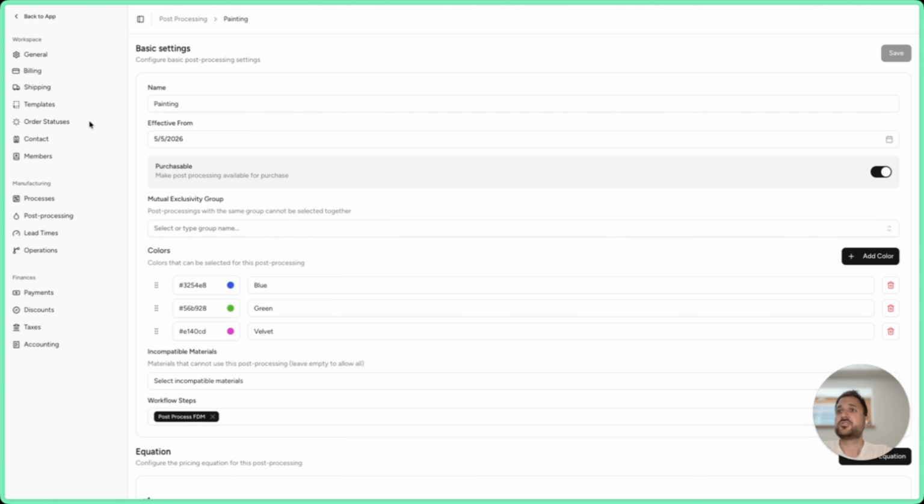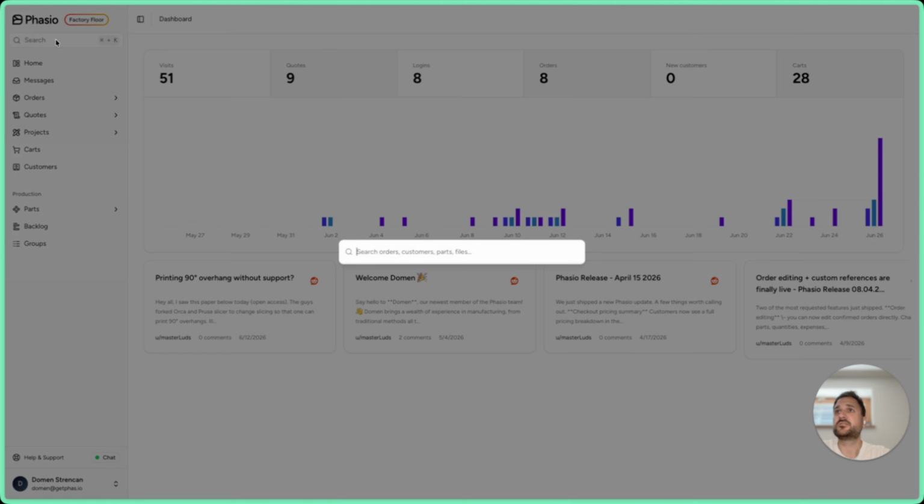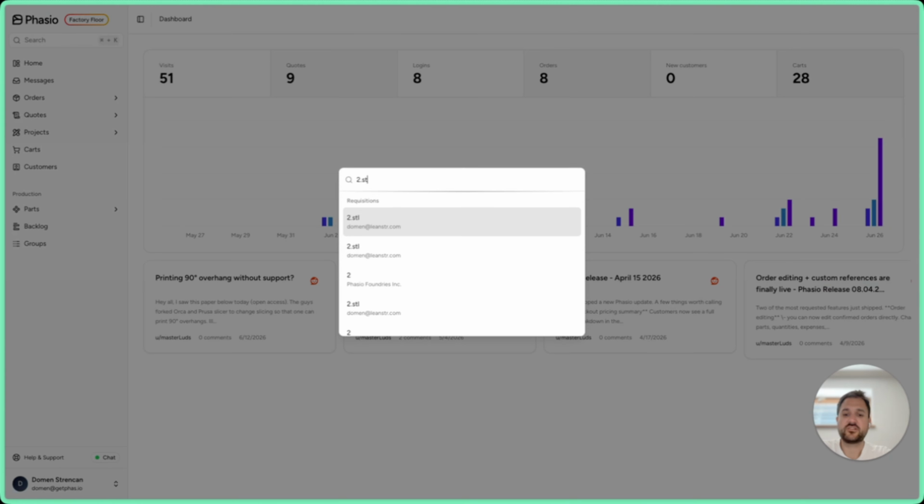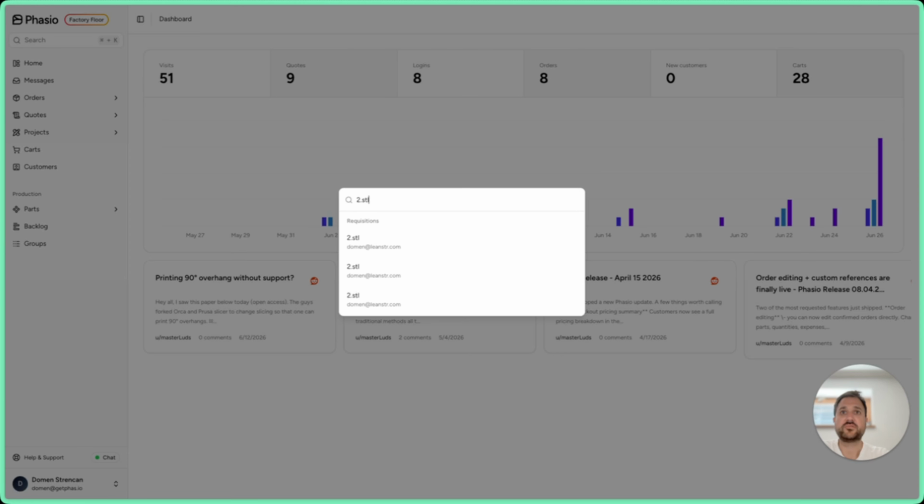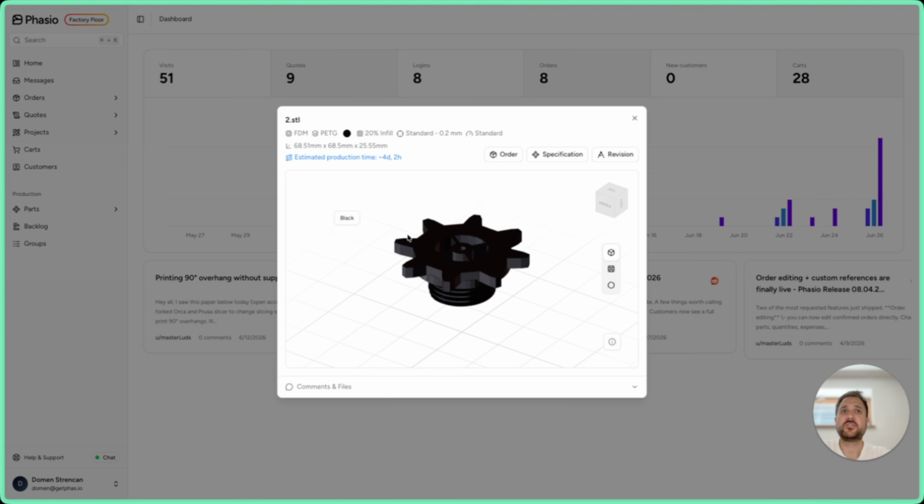Additional thing that we actually did is if you go back to the app and the search, you know that we have significantly improved our search function, right? Now you can see, let's say, the parts. If I put in STL, you have, based on these requisitions that I have in, this opens up, and here you go to the order, specification, or to the revision. And this is really in order to empower you to have superpower searching capabilities.